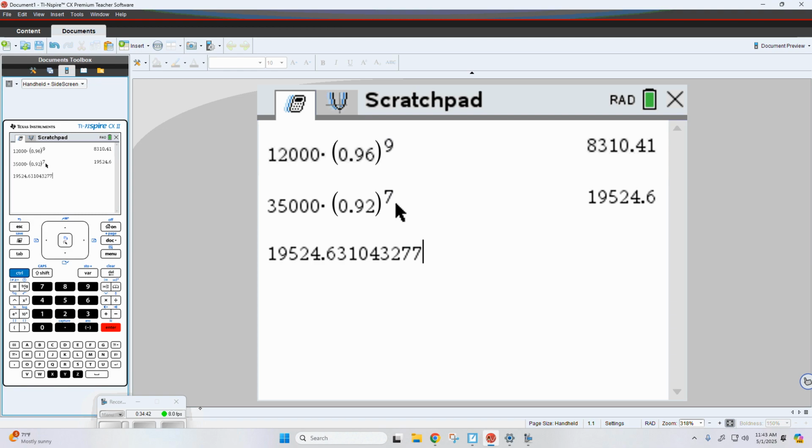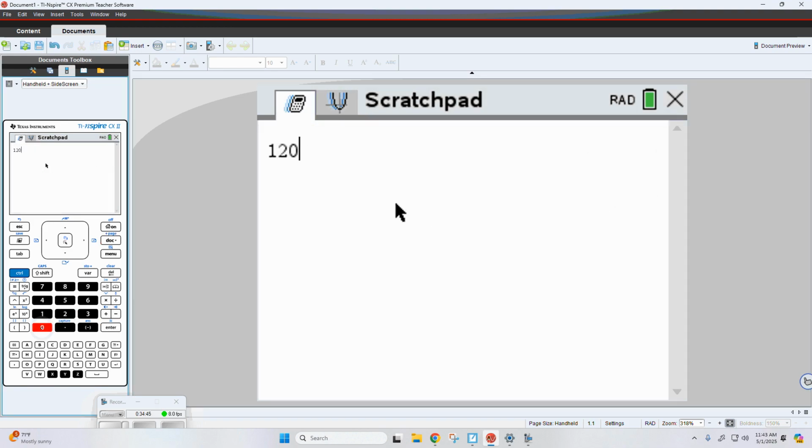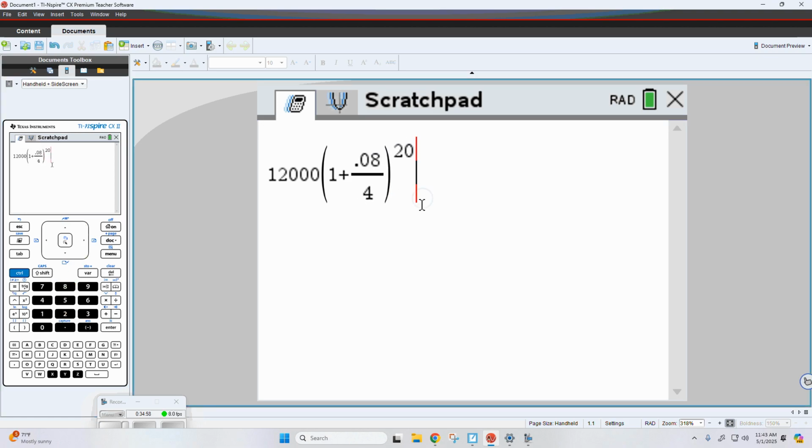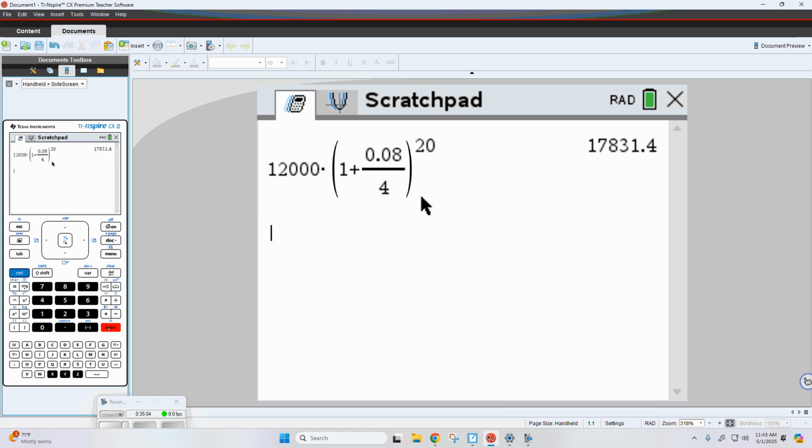So I'm going to come on over here. Let me get rid of all this. So 12,000 times 1 plus, control divide. And I wouldn't even bother to try to simplify that. I would just plug it in the calculator. 0.08 divided by 4. And then we're going to raise that to the power of 20. So we started with $12,000. So in 5 years, we've gone up to 17,831. Okay. So maybe there's somebody out there who's thinking, hey, that's nice. 5 years, how much did you earn? $5,831. Yeah, so a little over $1,000 a year.